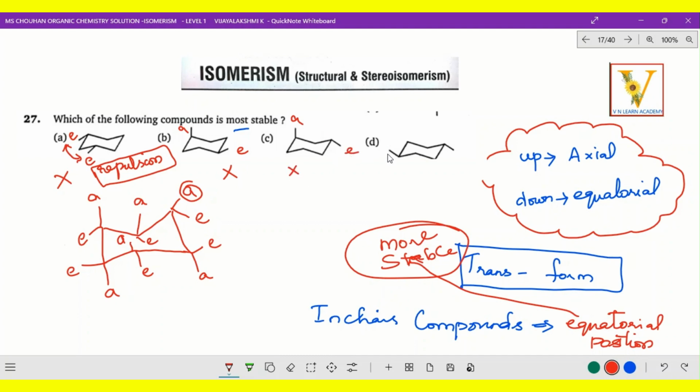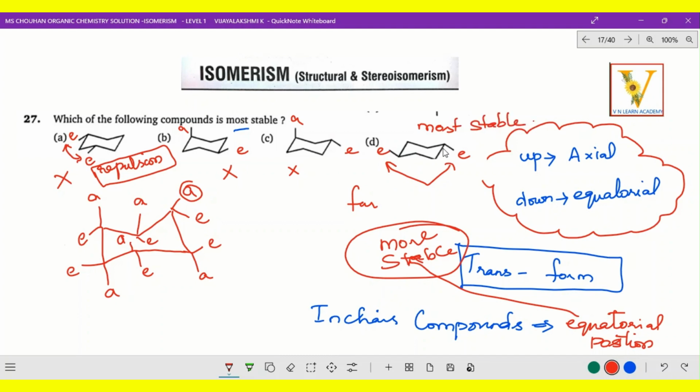This will also not be stable. And now this point is equatorial, and another one, this point is also equatorial. This equatorial is very far from that equatorial, so there is no repulsion, and it is more stable comparatively than the other compounds. So this will be more stable. Why? Because the equatorial position is there and it is very far. These are the two main points to mention. This is most stable.